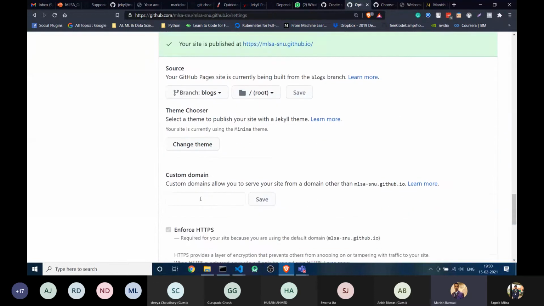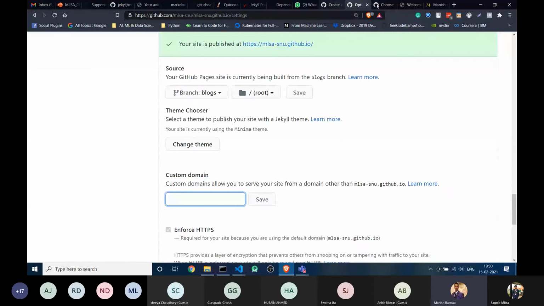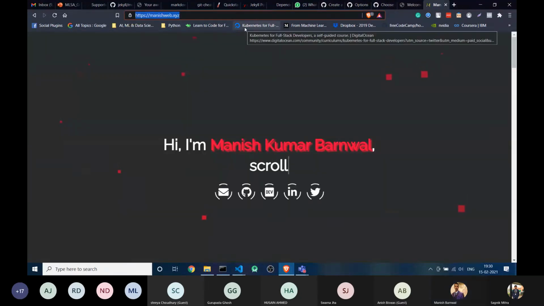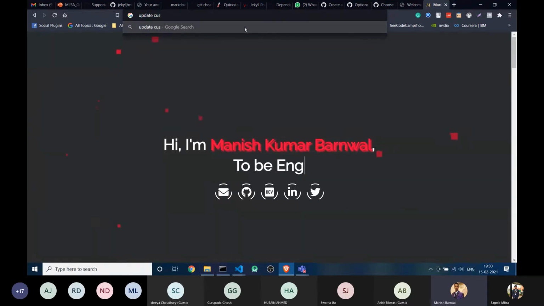So what you need to do is add your custom domain here and save it. Once you save, you have to update a CNAME. For a custom domain, GitHub automatically provides you the A records in GitHub Pages.